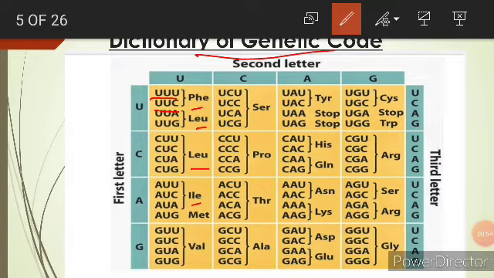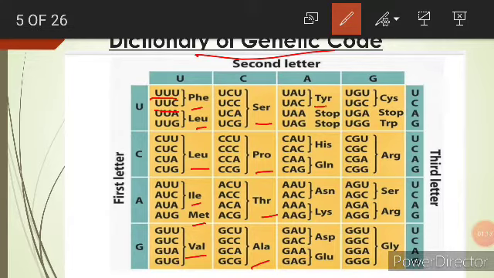then LEU indicates leucine, ILE indicates isoleucine, MET indicates methionine, then VAL indicates valine. This is serine, proline, threonine, alanine.